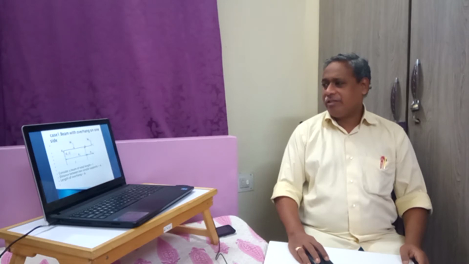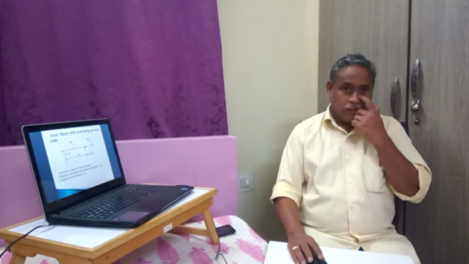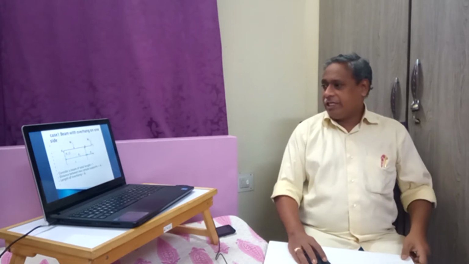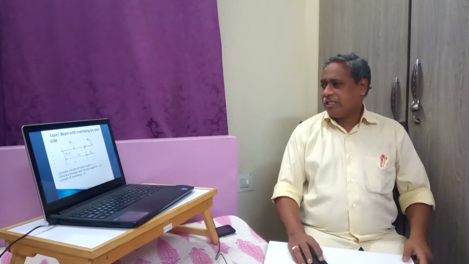The distance between the two supports is the distance between A and B. So here we have two spans, AB and BC. That is, the entire length L is divided into two spans, D1 and D2.